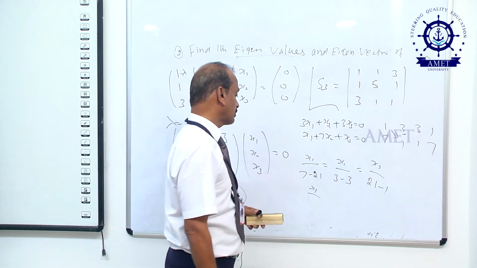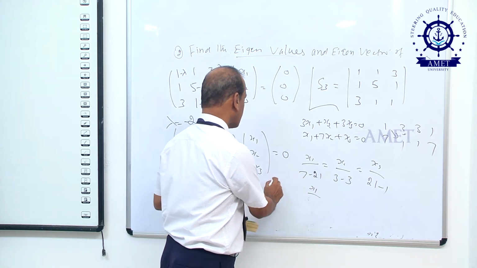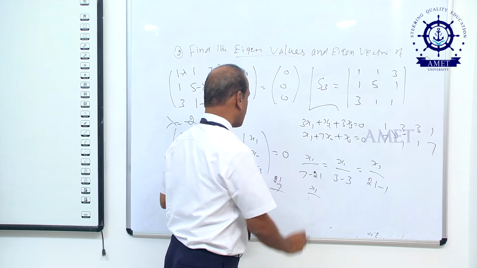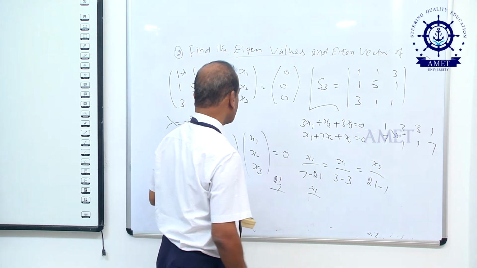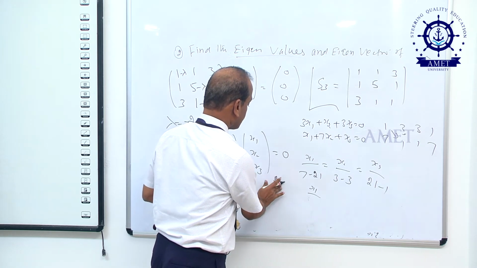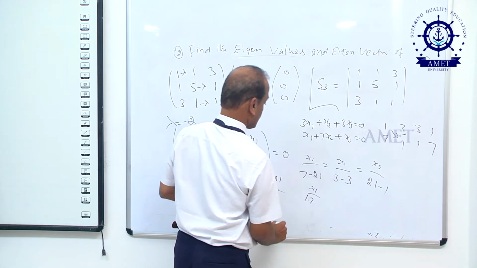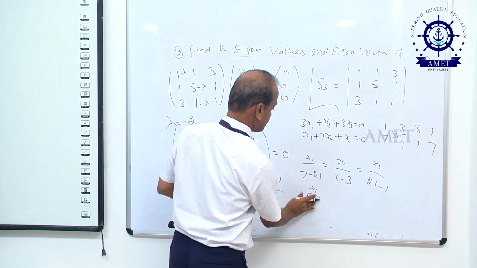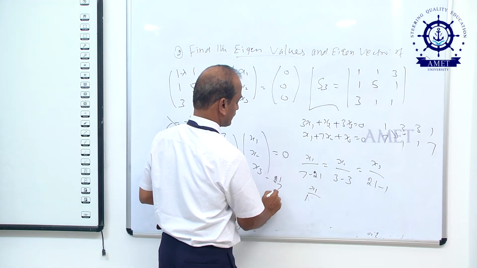That is x1 into 7 minus 21. What is 7 minus 21? Minus 14.